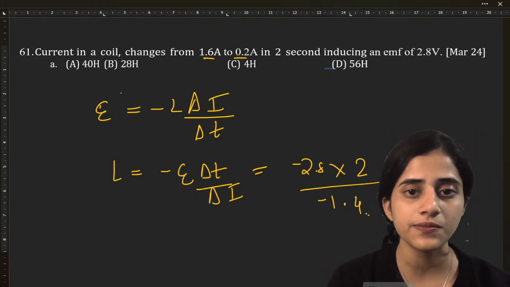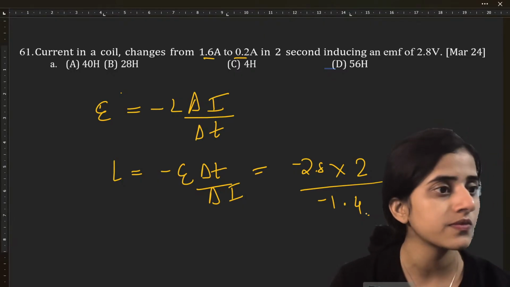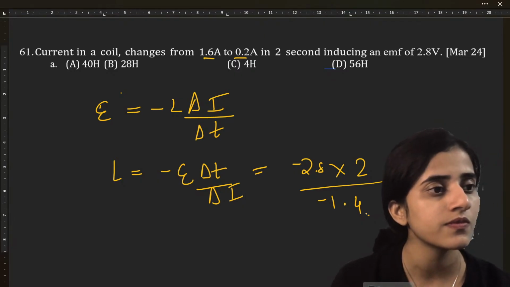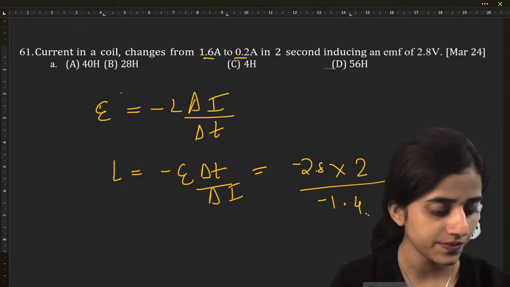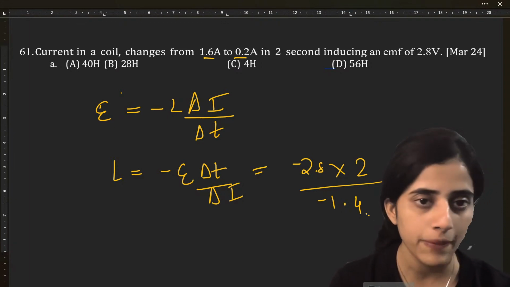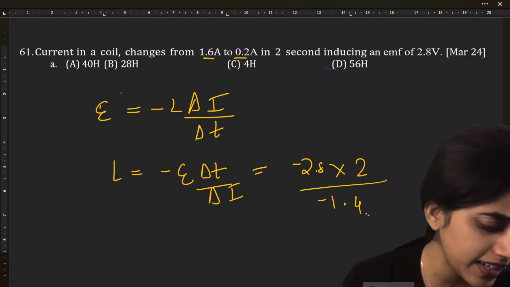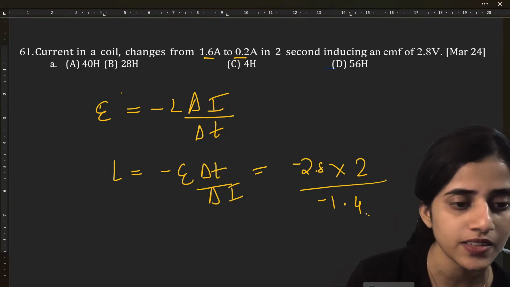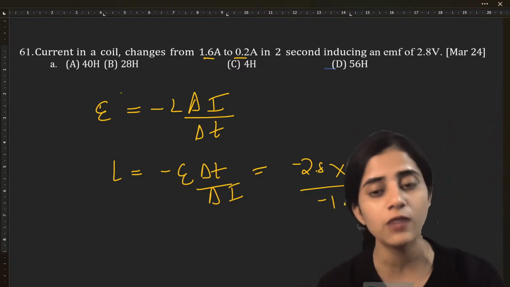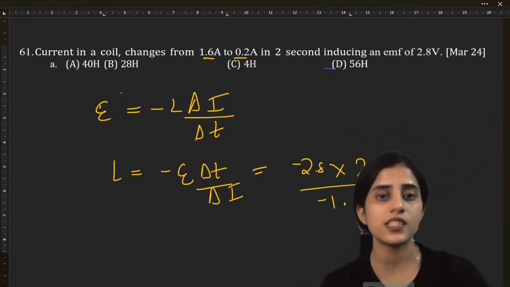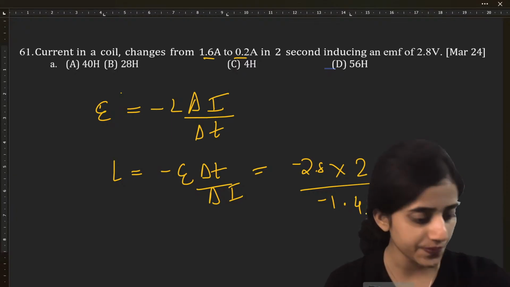What are you all getting? What are you all getting? B. Hey, how are you getting B? Check, check, check. Minus 2.8 into 2 divided by minus 1.4. How minus 1.4? 1.6 minus 0.2 amps.